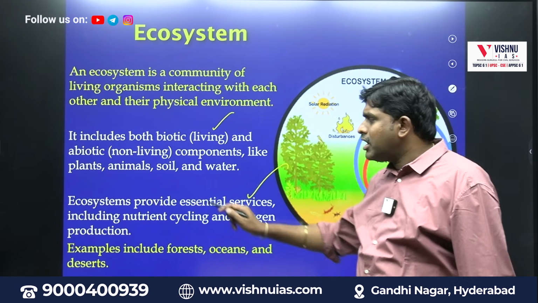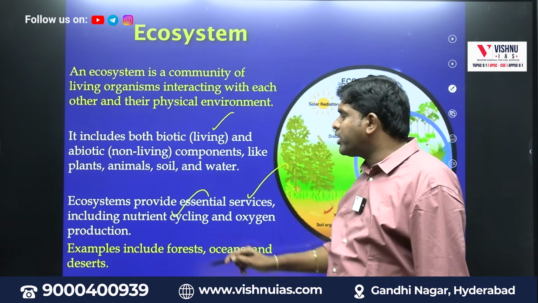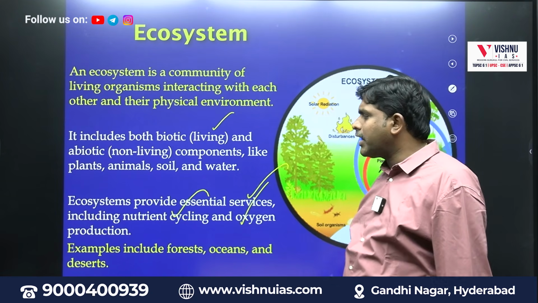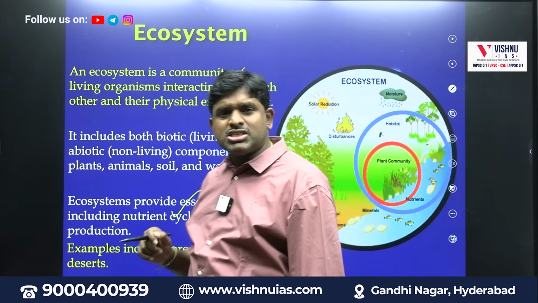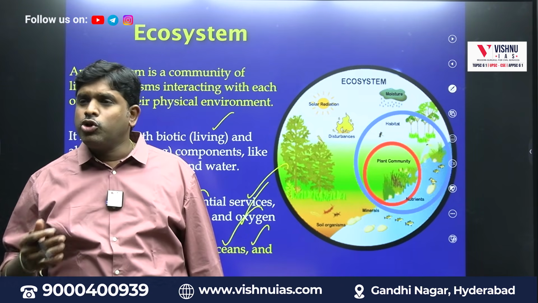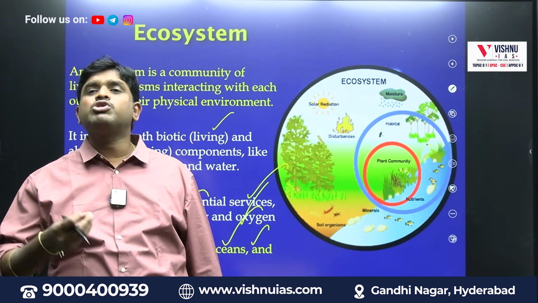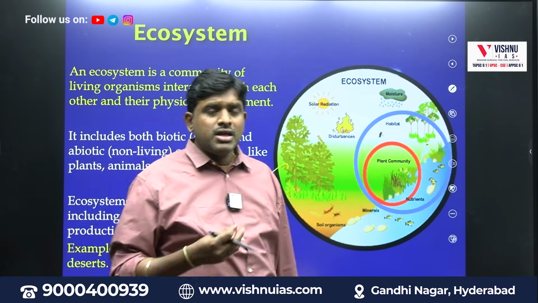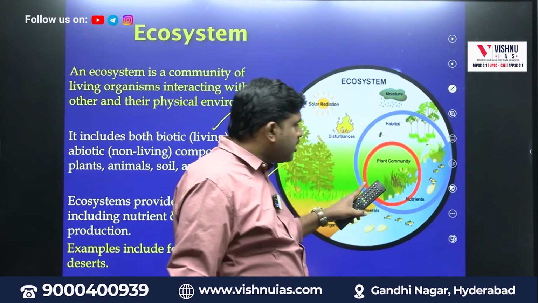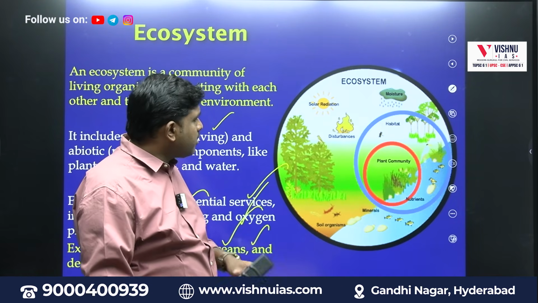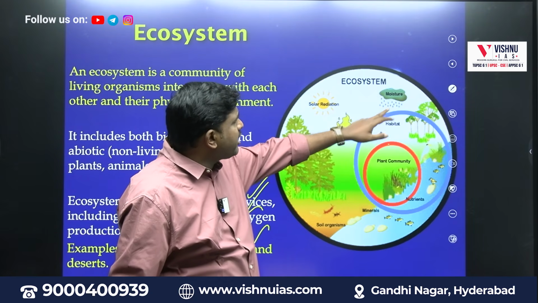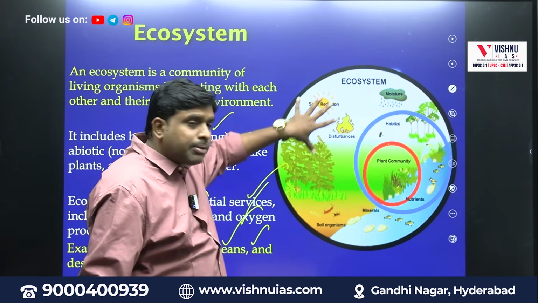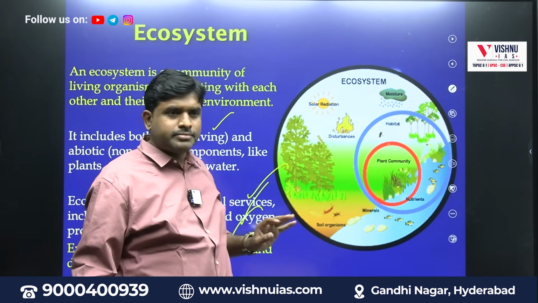Essential services. It provides essential services like nutrient cycling, oxygen cycling, forest, oceans, desert. So in an ecosystem, what will we get? We will get food. In an ecosystem, what will we get? How we have to survive. The survival mechanism will be in the ecosystem. It can be for animals, nutrients, plant community, habitat, moisture. This complete setup is called as what? Ecosystem.